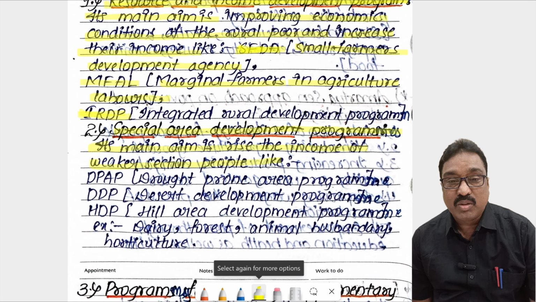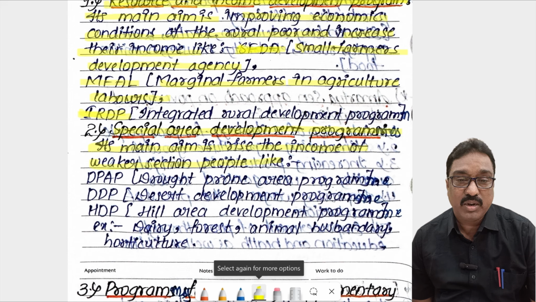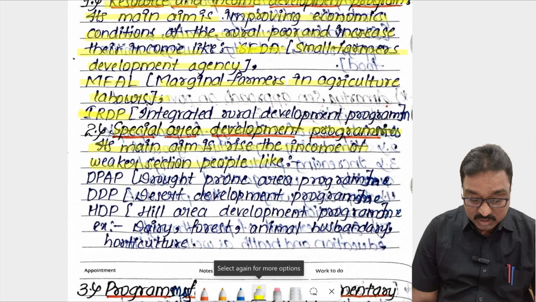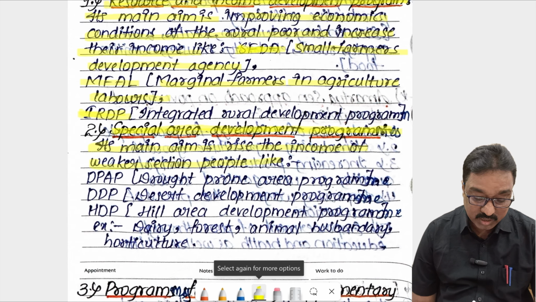You know that there are some areas in our India with a high poverty problem and a high unemployment problem. First of all, we should select those areas. Especially, we have to take up those areas to develop people's income and employment opportunities. Automatically, we can control poverty and unemployment. That's why special areas development programs are very important.